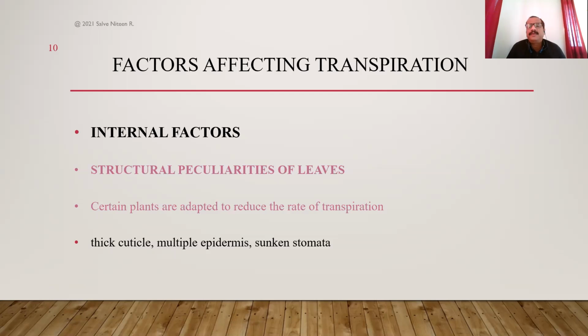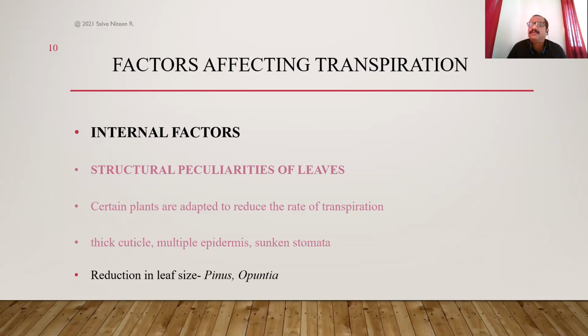Multiple epidermis, many layers of epidermis are formed. That is another structural modification to resist the rate of transpiration. Sunken stomata, the stomata are formed in deep cavities so that the rate of evaporation gets reduced. So that is another modification by certain plants to resist transpiration. So these are some of the structural peculiarities of leaves.